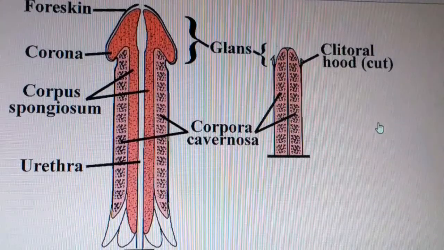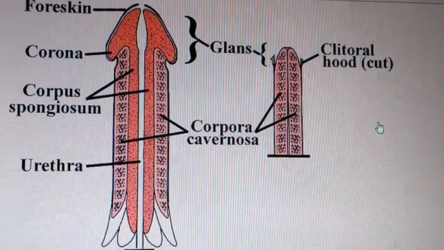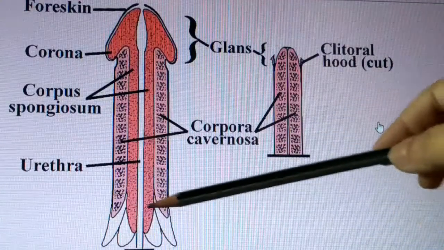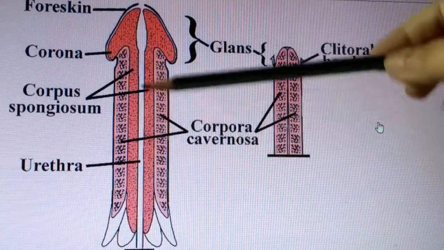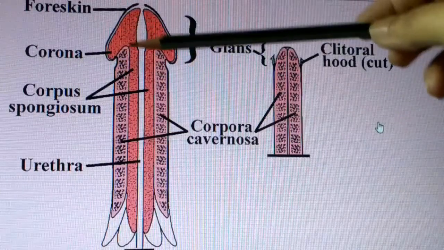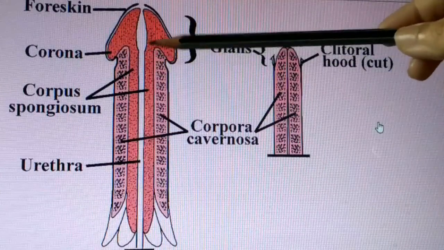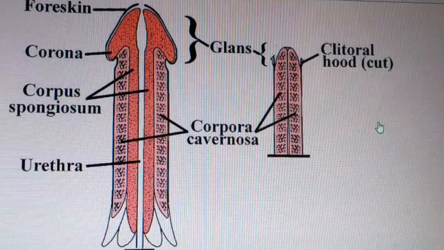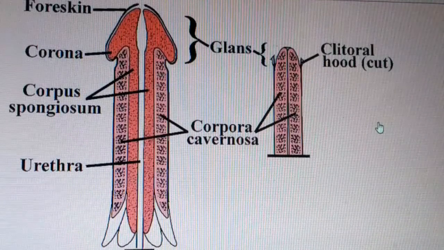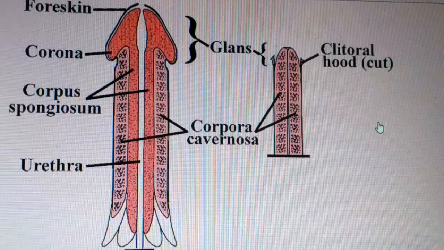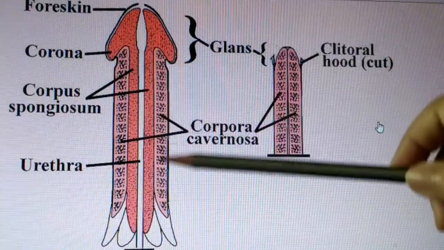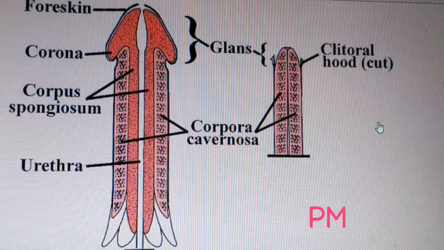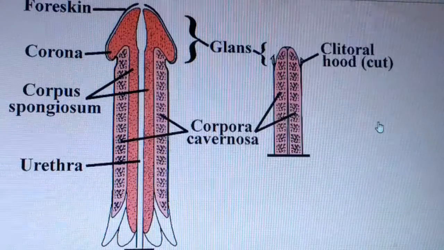The penis has three distinguished parts. This is the root of the penis. This is known as the body of the penis, and this is the glans penis or tip of the penis. The penis is covered with a skin known as foreskin or prepuce. And through the penis, the urethra, meaning the urinogenital duct, is ejaculated.